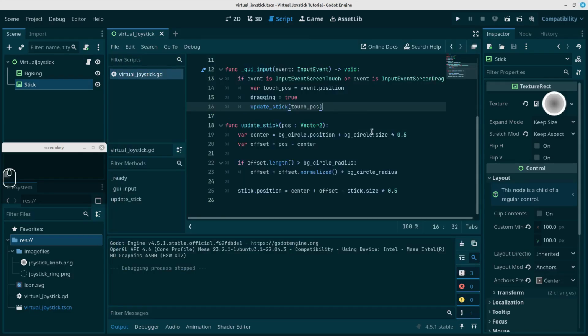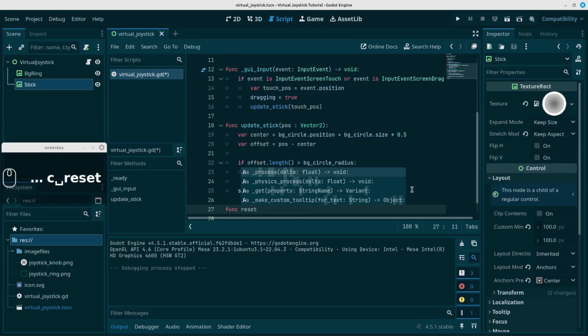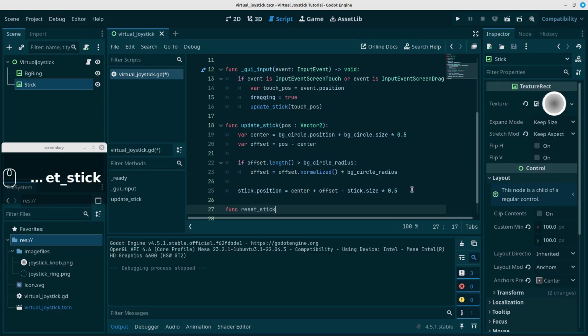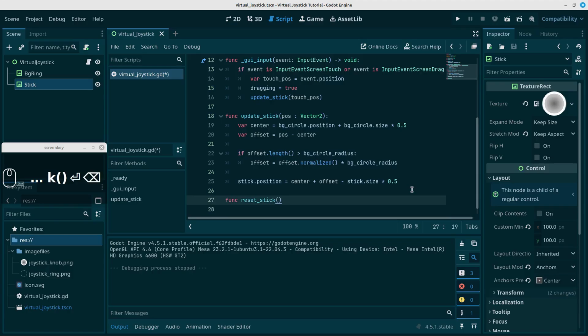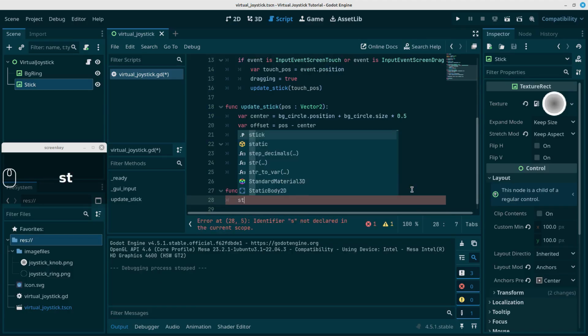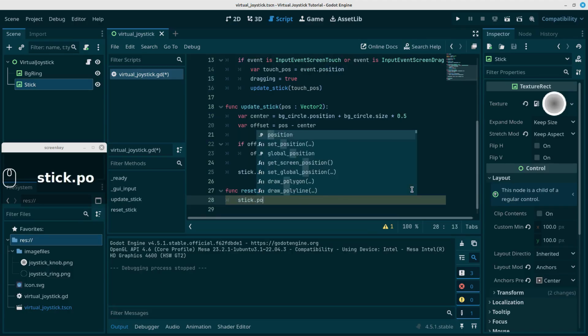Let's close this. Let's just write a small little function to reset the position of the stick. So let's call it reset stick, and it's going to be a simple function. Let's just type in stick dot position.